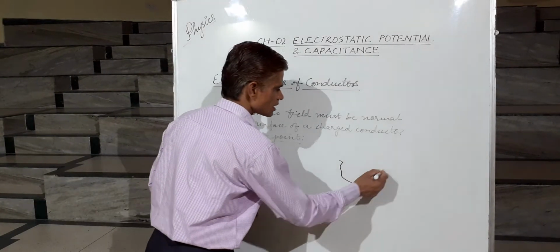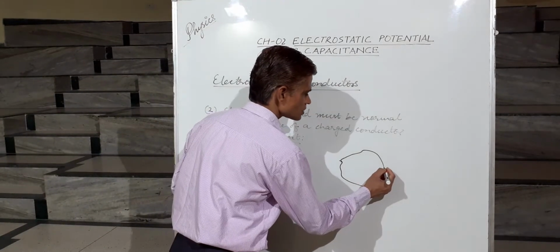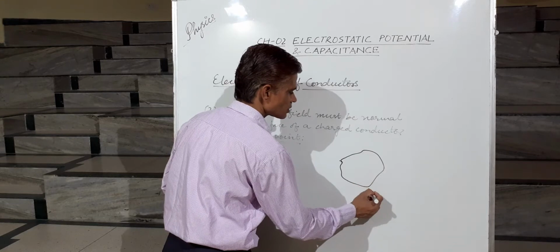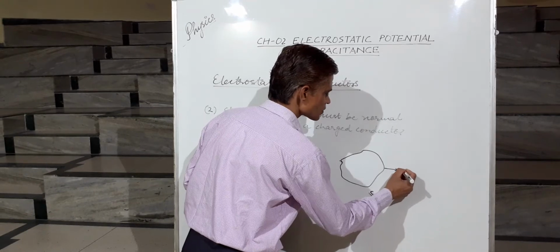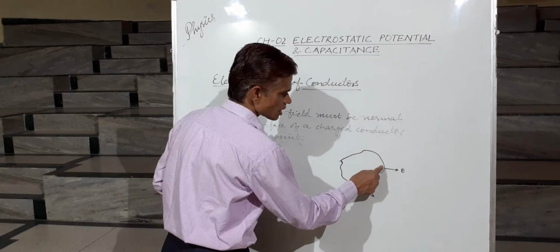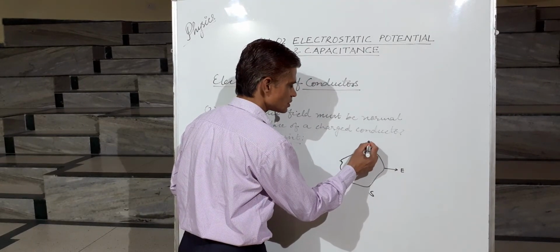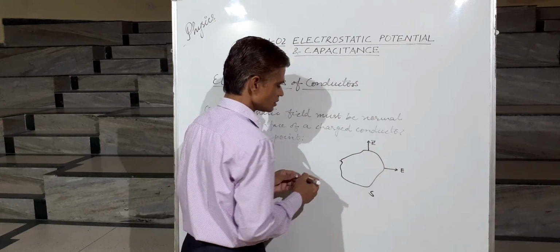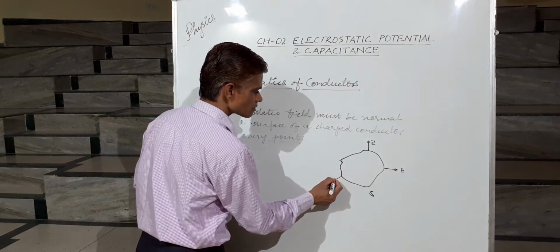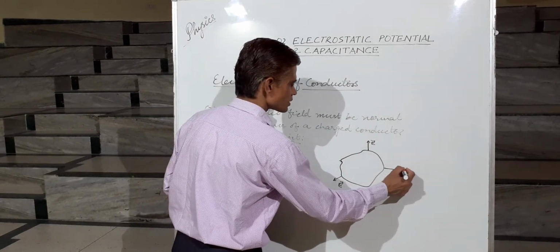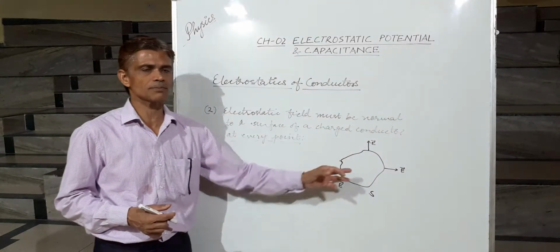It means that if there is a conductor, suppose this is the surface of the conductor of surface area S, then at this point the electric field must be normal to the surface. Similarly, it should be in this direction, normal to the surface at this point. Similarly here, it must be normal to the surface at this point. So it must be normal at any point on this surface.